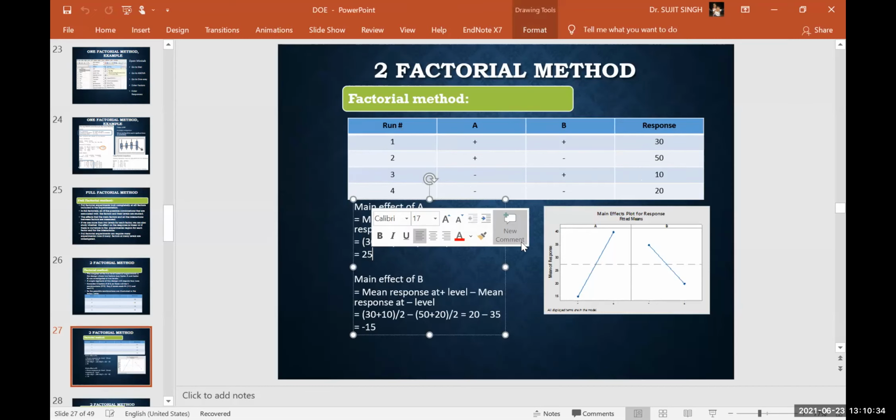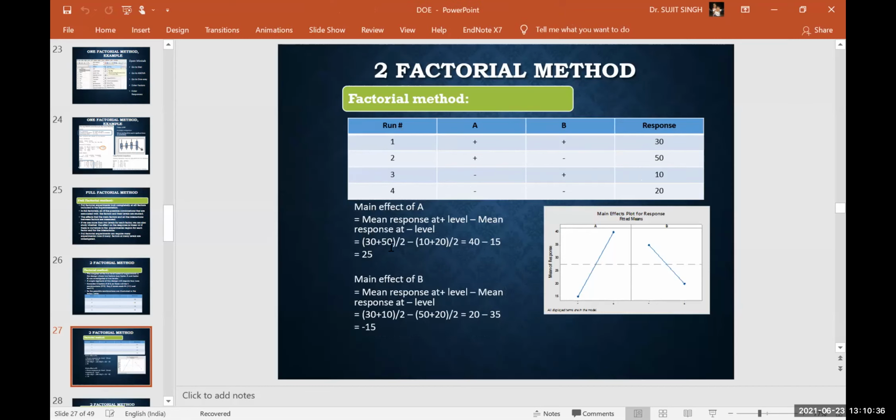At the plus level, the mean response is 40, and at the minus level, the mean response is 15. So the difference between these two levels is 25. In a similar way, the main effect of B can be calculated.